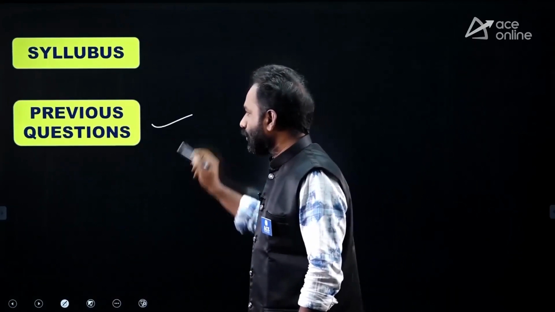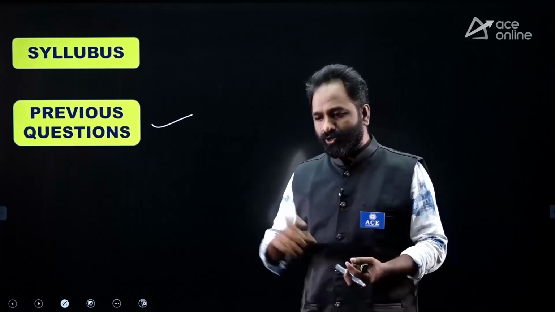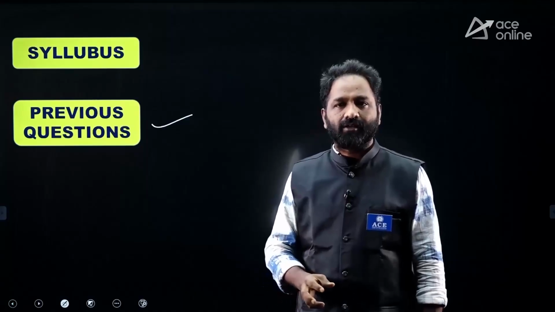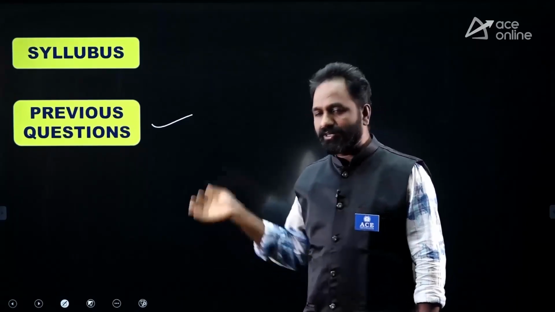Second, go through previous questions. Suppose you went through polity, for example president, governor, parliament, citizenship. Once you observe the syllabus, immediately look into the previous polity questions, so that you have an idea how they ask questions on the president, on the governor, on the parliamentary system.